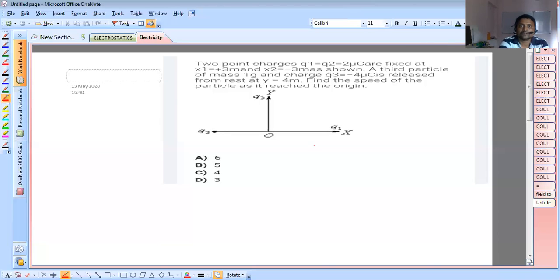Look at this question. Two point charges Q1, Q2 equal to 2 microcoulombs are fixed at x1 equal to plus 3 meter, and x2 equal to minus 3 meter. As shown, a third particle of mass 1 gram and charge minus 4 microcoulomb is released from rest at y equals 4 meter. Find the speed of the particle as it reaches the origin. This is a very good question, and it's an easy question actually. Look at the figure. I'm drawing this again.